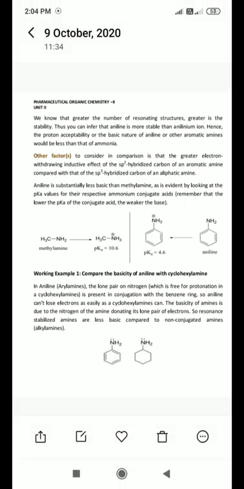The lower pKa value of 4.6 is for aniline, which is less than the pKa value of the conjugate acid of methylamine. So the weak base here is aniline.